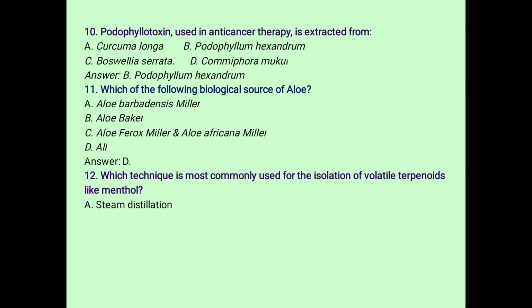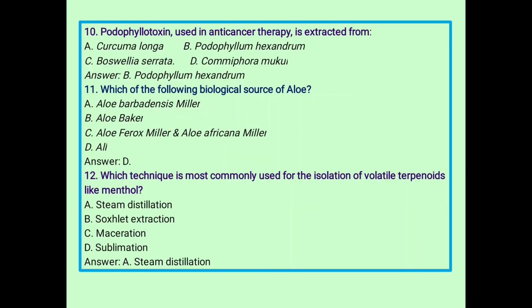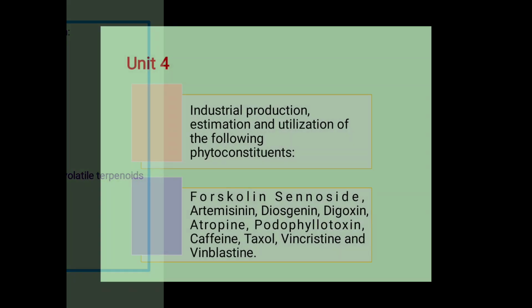Next, which of the following is a biological source of aloe? A, Aloe barbadensis Miller; B, Aloe perryi Baker; C, Aloe ferox Miller; D, all. So answer D is the correct answer. Next, which technique is most commonly used for isolation of volatile terpenoids like menthol? A, steam distillation; B, succinate extraction; C, maceration; and D, sublimation. So steam distillation is the correct answer.